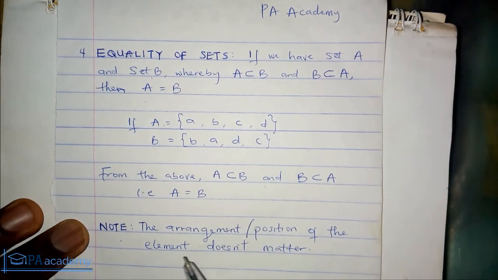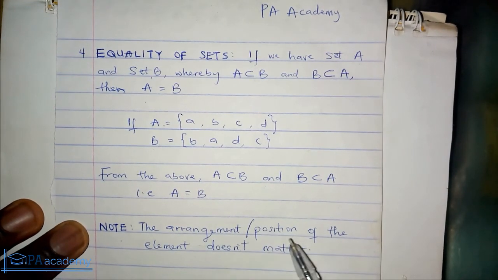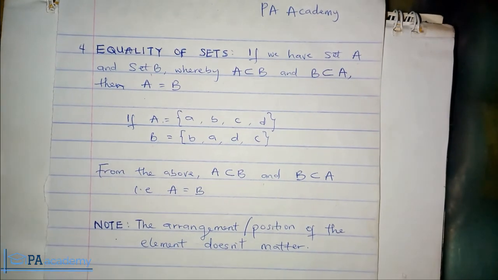So also note that the arrangement or position of the elements doesn't matter. When we are looking at equality of sets, whichever way it is arranged, as long as the same elements are present in the sets that you are comparing, that makes them equal. So that is what we have.